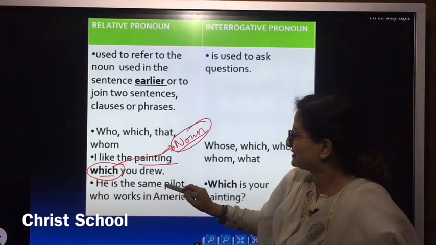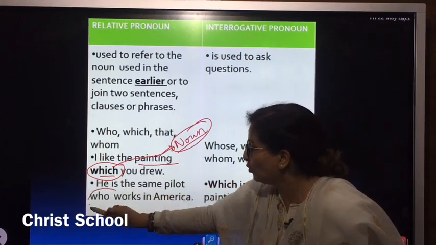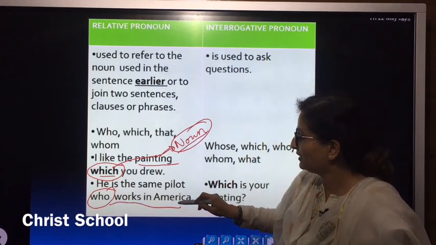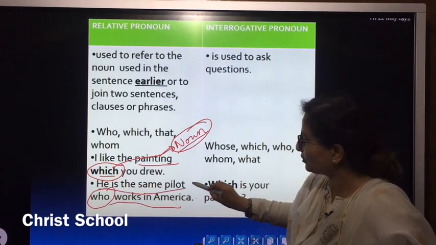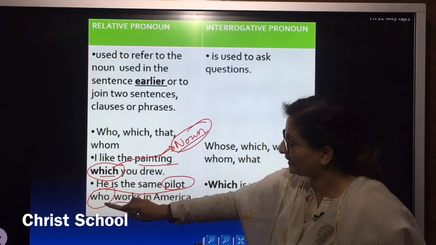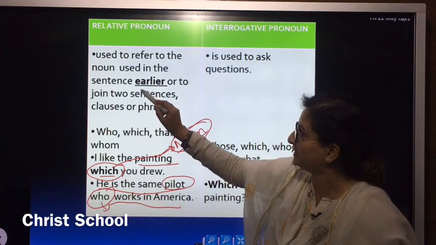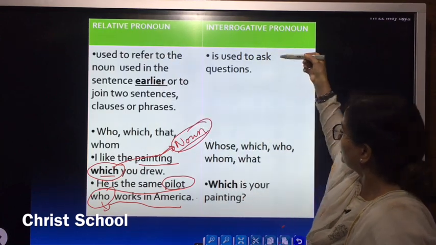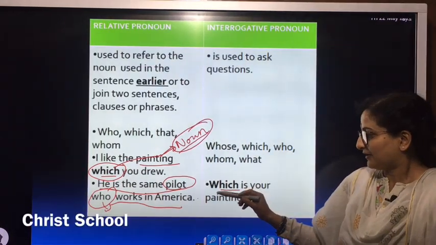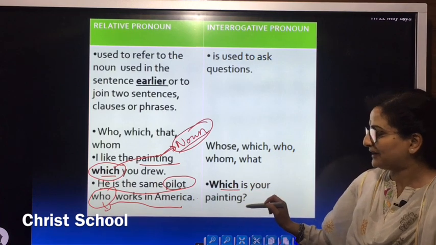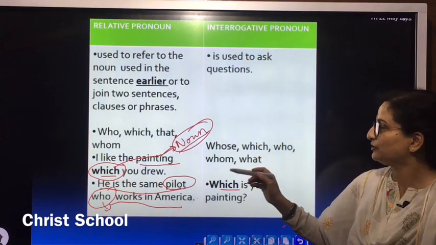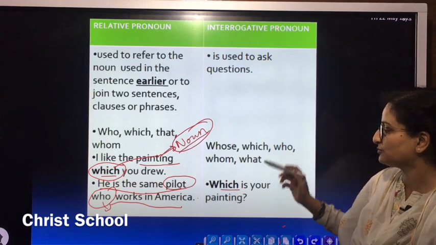He is the same pilot who works in America. Who works in America? That means we have already talked about the pilot and now we are just referring or relating. Now in this case, if I say which is your painting, it is a question. It's not relating to the noun or the pronoun used before.